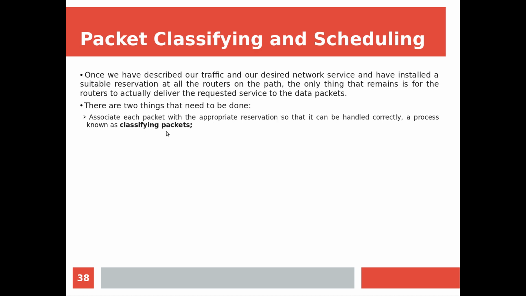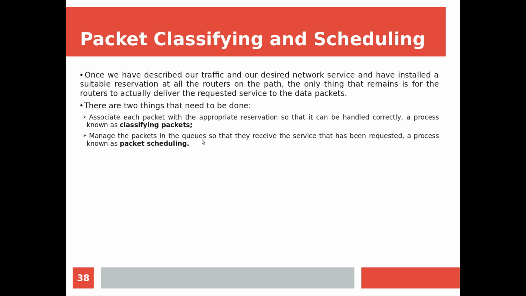Whether it is part of the guaranteed service, controlled load service, like that, the different packets have to be classified, or simply which flow it is part of. Accordingly, classification and what is reserved for that flow should be given to the particular packet. Now when many packets from different flows are coming to a router, how it is doing the scheduling of the packets, that is another one. That is, manage the packets in the queue so that they receive the service as requested.